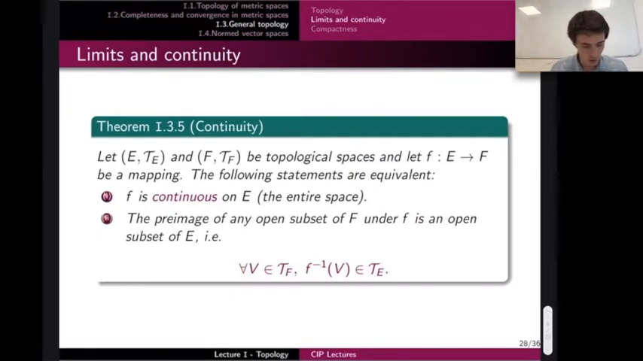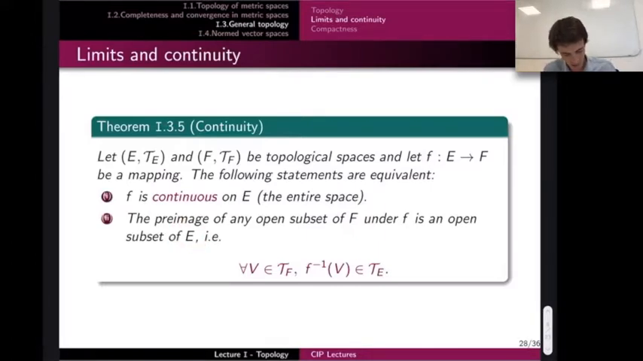So I will not prove this result. I will give you the proof in the next slide for completeness, but I will not take the time to prove it. So you have a function from a topological space E to another topological space F. And given the definition of continuity that we had before, f is continuous on E, on the entire space, meaning it's continuous at each point, if and only if the preimage of any open subset of F, so you take any element in T_F, is an open subset of E.